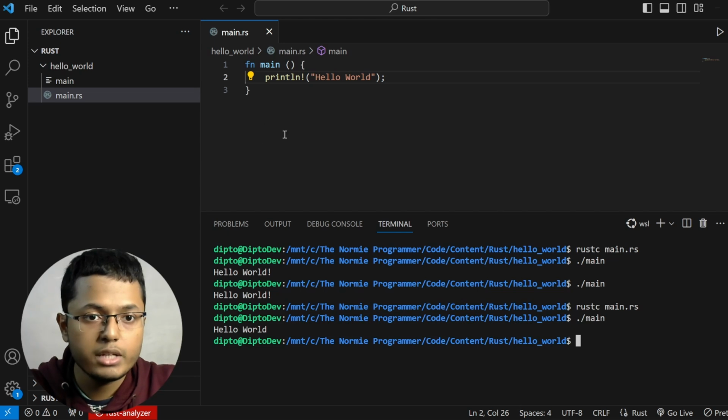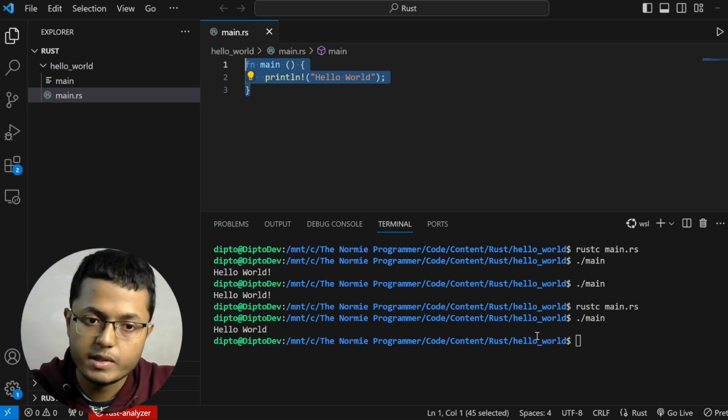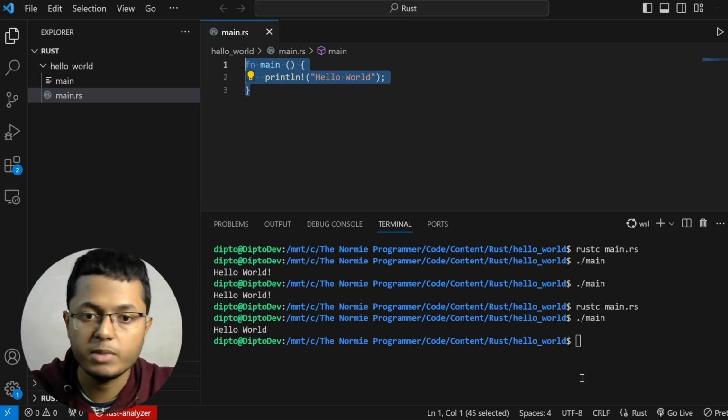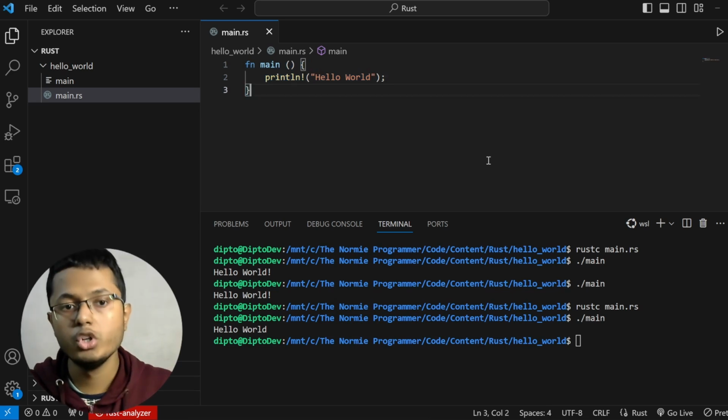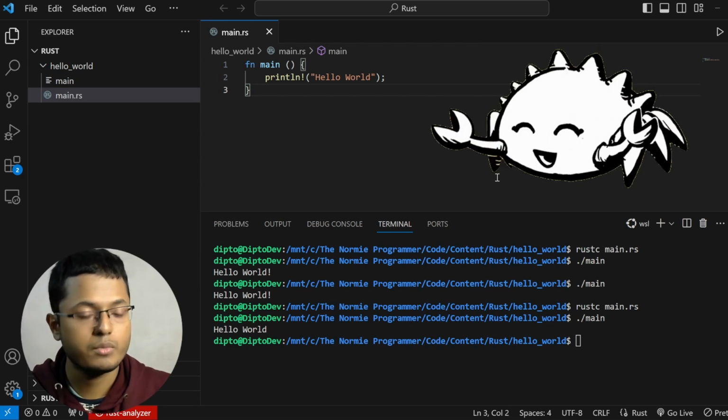So this is how we can write one Rust program. And it should also start from main, like C or C++. And the way we are executing this is also very similar to C or C++ if you are coming from that background. So yeah, congratulations to all of you. You are now all official Rustaceans.